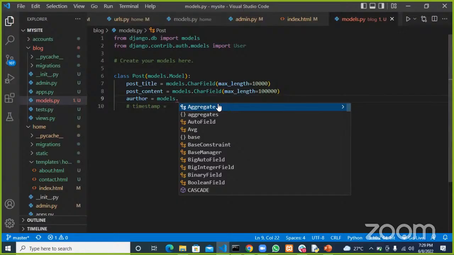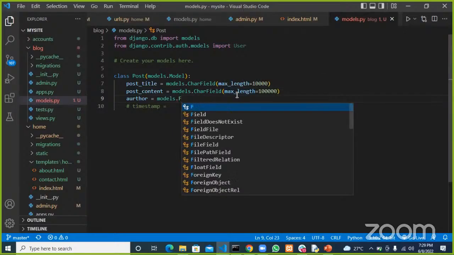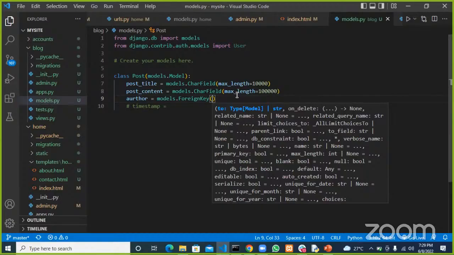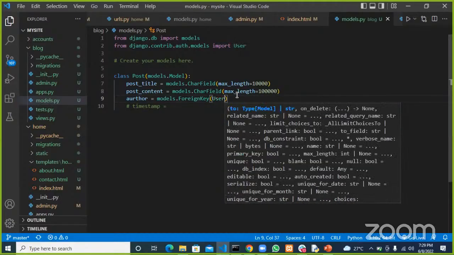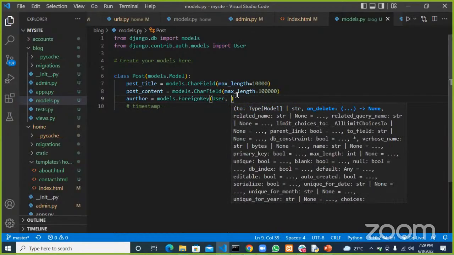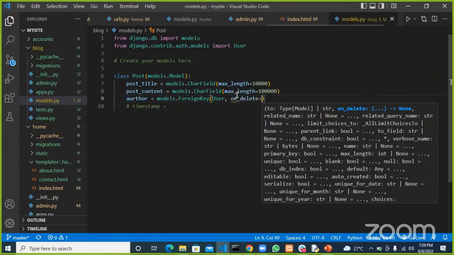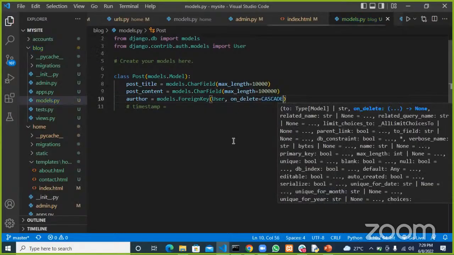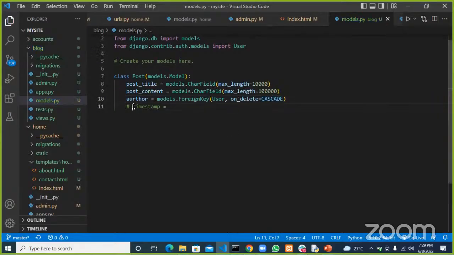Instead, we make it a relationship, a many-to-one relationship, which is a foreign key. We want to relate with the users table, and then we add the on_delete cascade option.